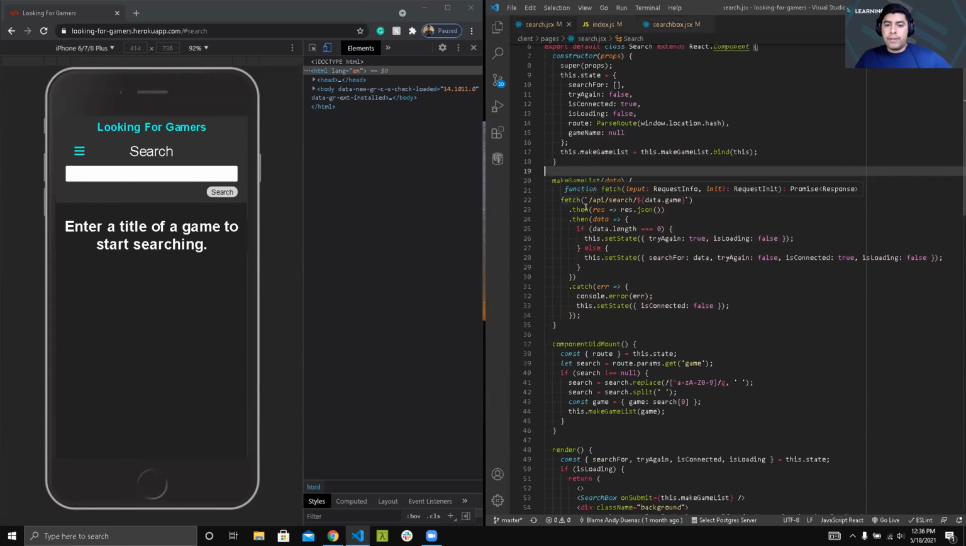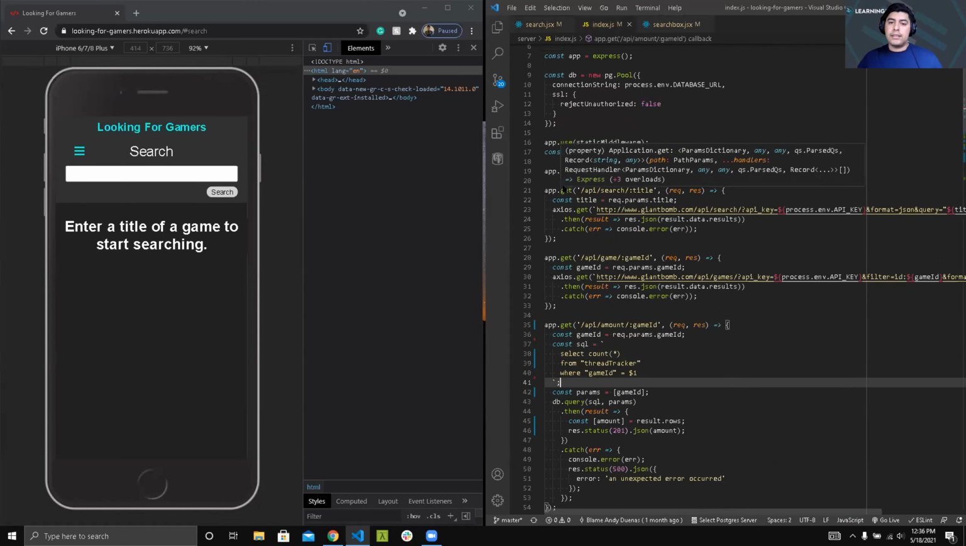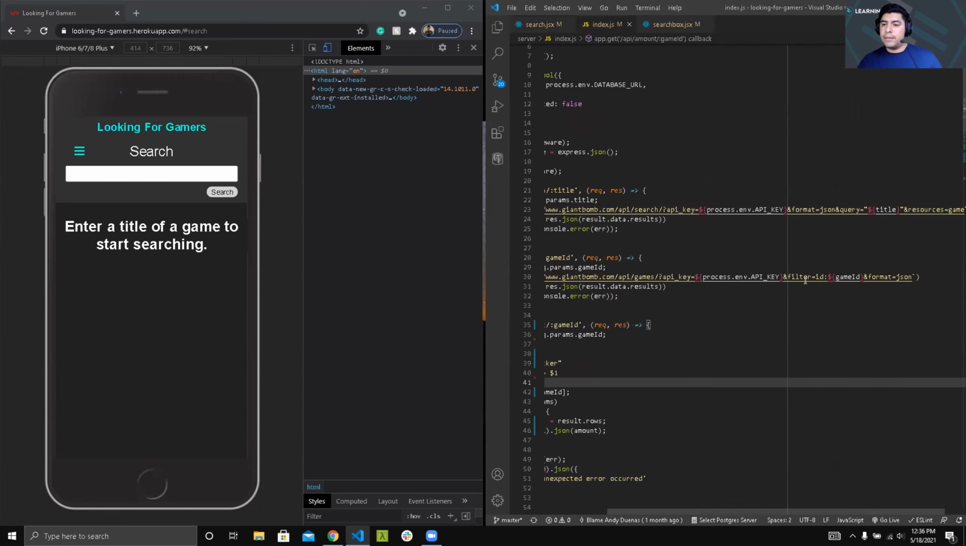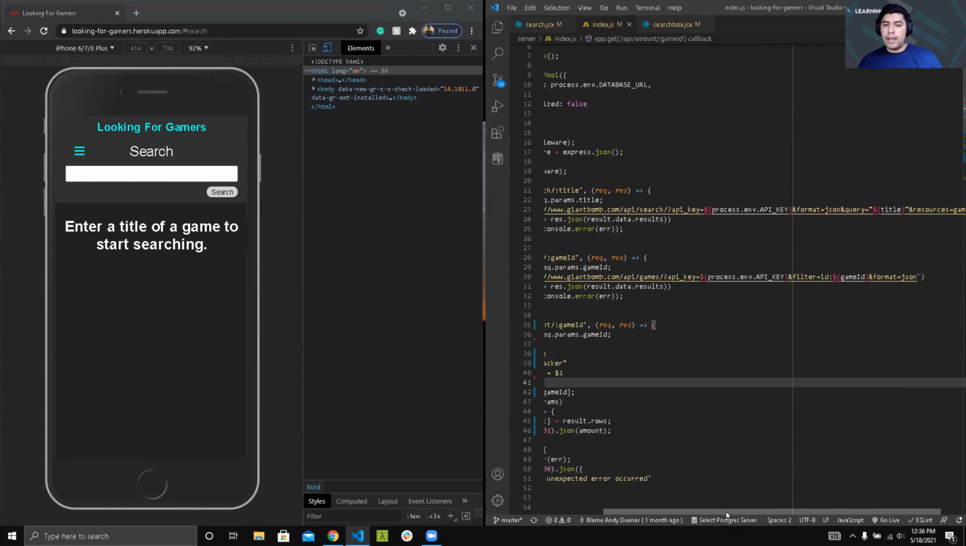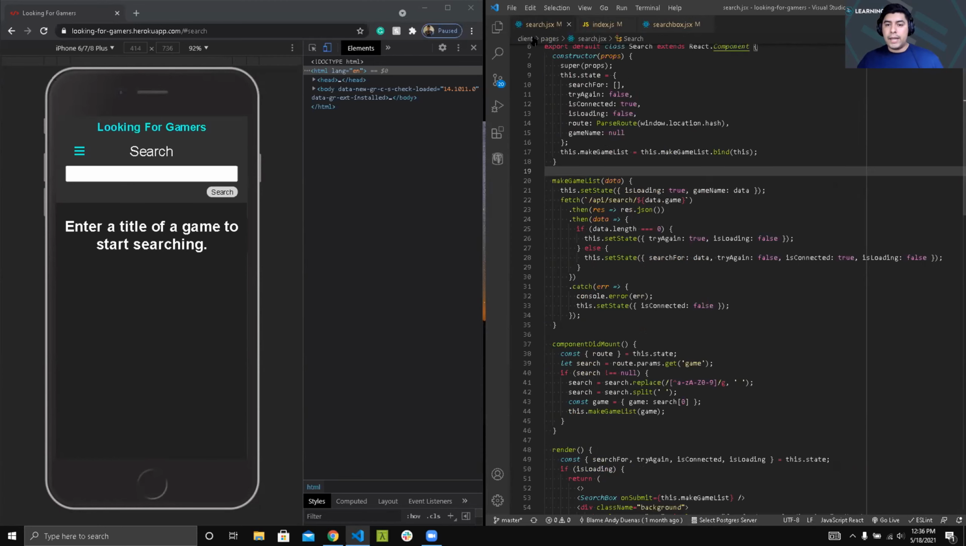So we send a fetch request to my index over here, and in here I use the get method of the app object. I'm taking the req params title and assigning it to the constant variable title. I use Axios, the get method, and I have my API key and then the game title. And for the results, I get it back in search.